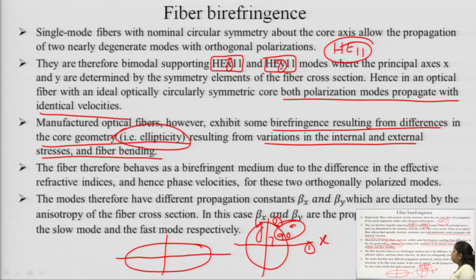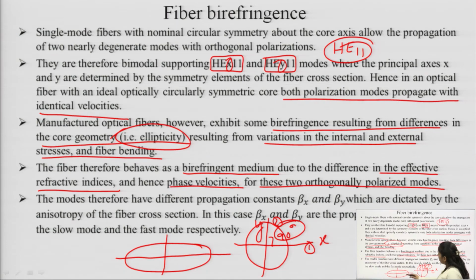The fiber therefore behaves as a birefringent medium due to the difference in the effective refractive index. Of course, the effective refractive index will change and hence the phase velocity, and these two modes are orthogonally polarized. They are still orthogonally polarized, but the properties now get changed and no longer remain the same.